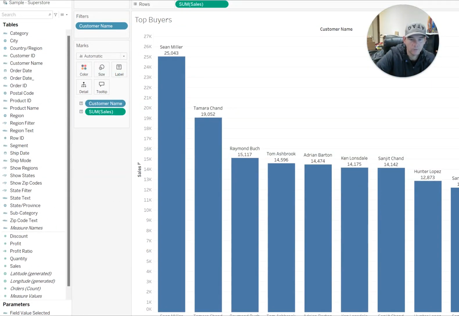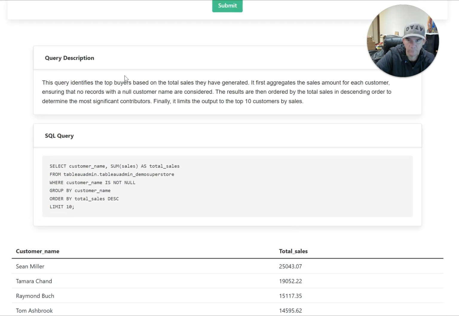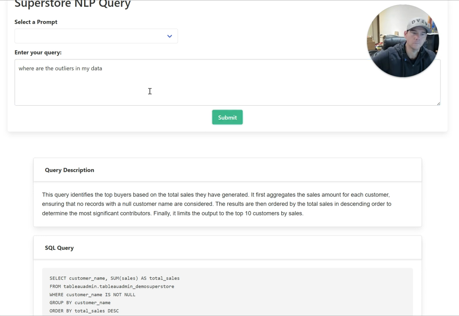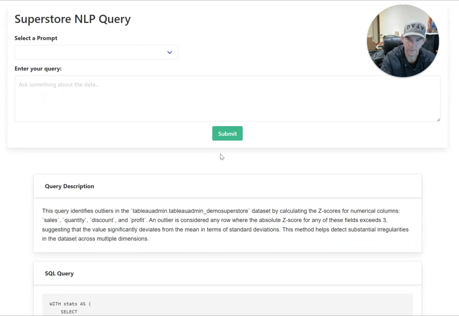So Sean Miller, Tamara Chand, Raymond Bush. And let's give it another, maybe a more difficult question. Let's say, where are the outliers in my data? So OpenAI is going to interpret this how it would, and then create a SQL statement based on that interpretation of what I am asking.